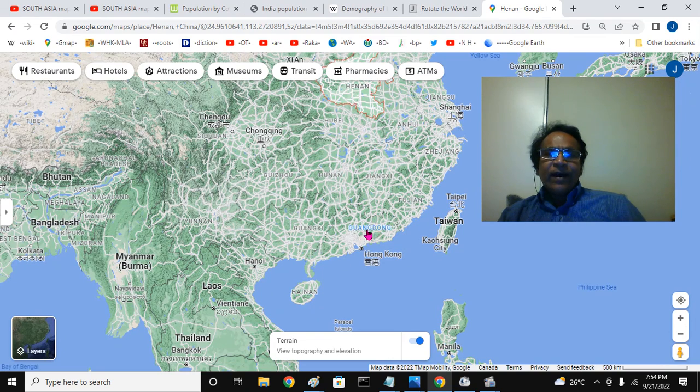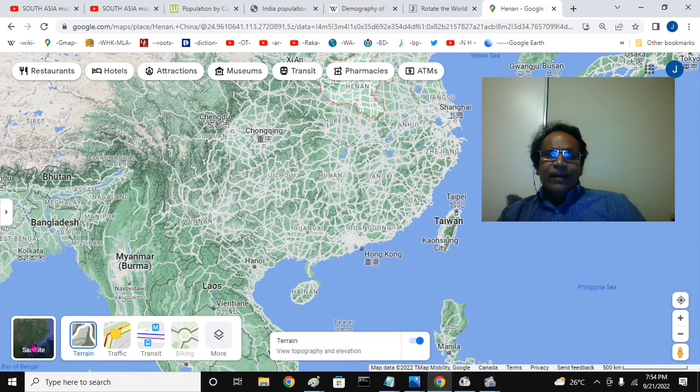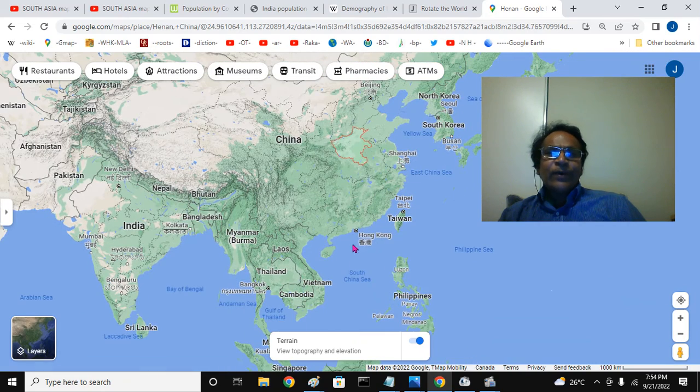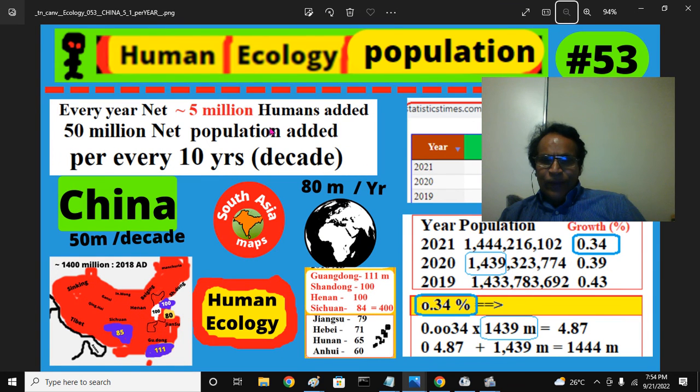And this is Hong Kong, this is the Guangdong province, that is the most populous province in China, next to Hong Kong. Guangdong and Shandong province, Henan, this is the Sichuan Basin below the Tibetan Plateau. That is about 5 million humans added per year net population to the planet Earth from mainland China.